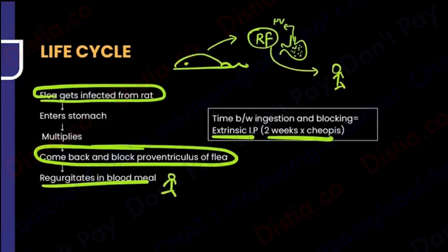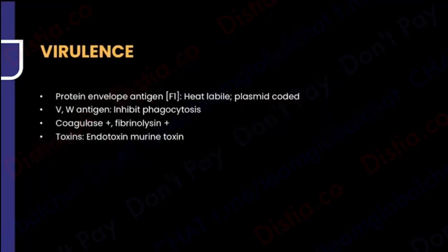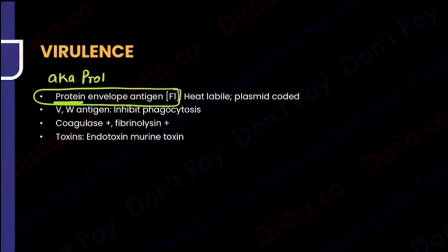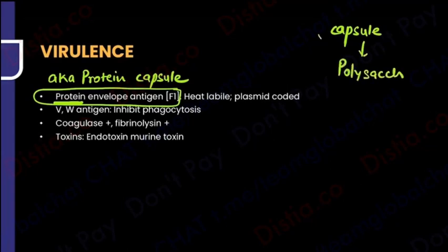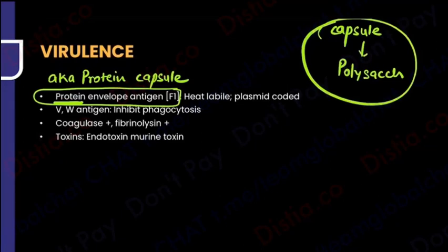There are lots of virulence factors. If you're one of the inquisitive ones and you can learn so much, please do. But what you have to learn is that there is an envelope antigen called F1, because later on the vaccines are also made out of it. In fact, it's nicely written over here as a protein envelope antigen. This is also known as a protein capsule, and that is a difference, because I have always learned that capsules are made up of polysaccharide, and now I am reading over here that a capsule can also be made up of protein. Yeah, this is not very commonly known by students.